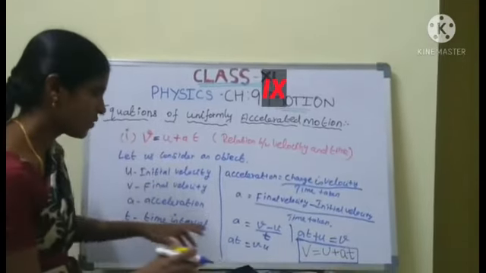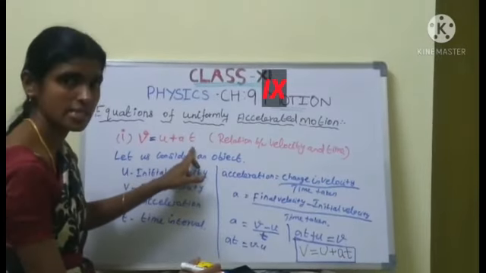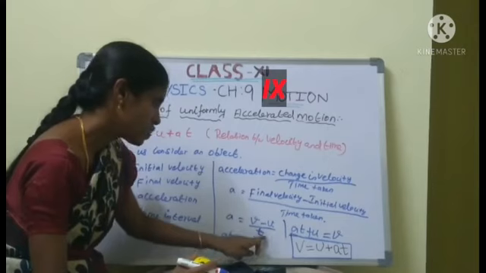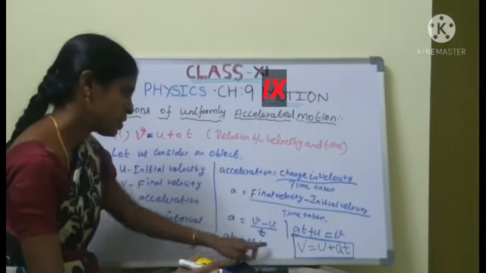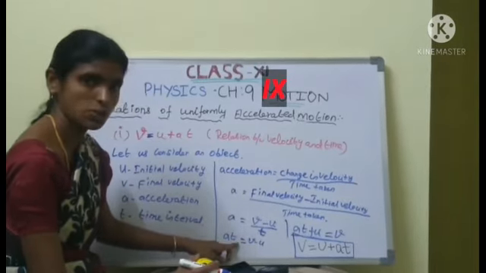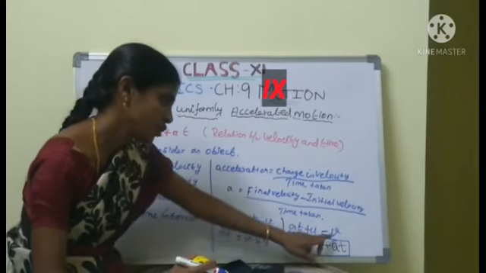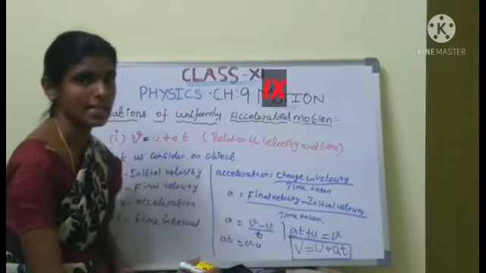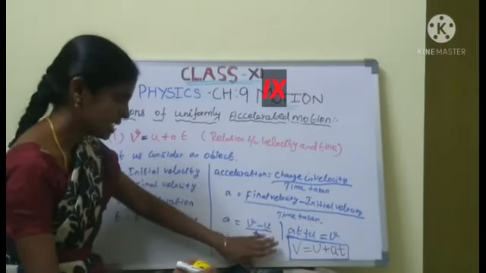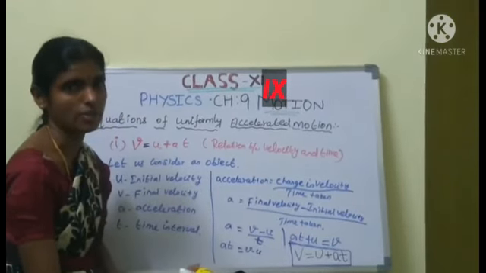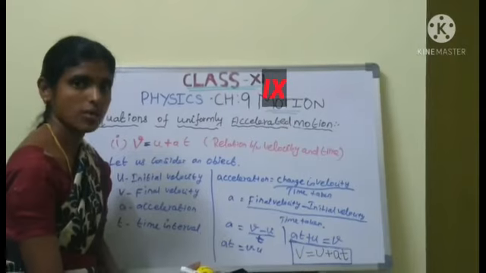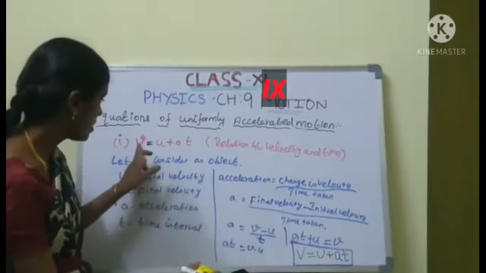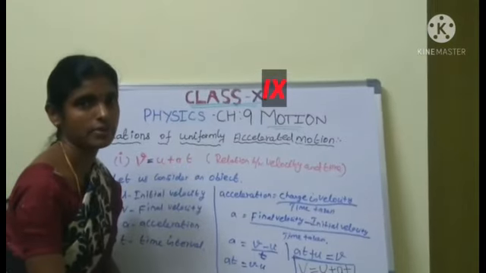What is the equation here? v equal to u plus at. So we can change this equation. at equals v minus u. Minus u goes to the other side, becoming plus u. Check: at plus u equal to v. We can write v equal to u plus at. So the first equation is explained. Are you clear, students? What is the first equation's relation? Relation between velocity and time.